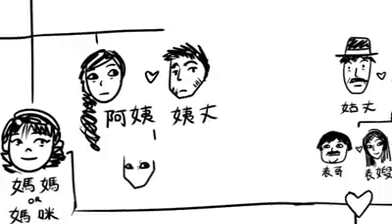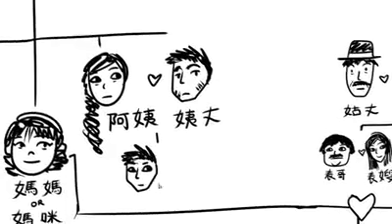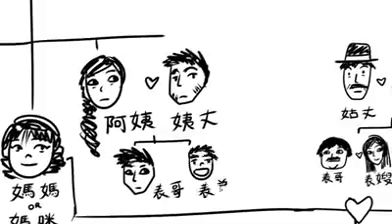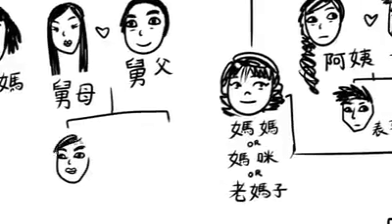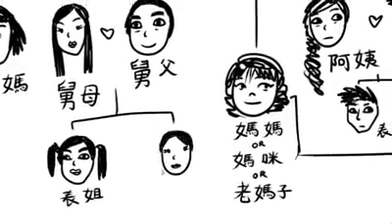Wait, they also have kids, but you're lucky: your cousins on your mom's side are the same as your dad's sister's kids. So your uncle or auntie's son who's older than you is your 表哥. Your uncle or your auntie's son who's younger than you is your 表弟. Oh, and don't forget your free-spirited younger uncle who is also your 舅父. Your uncle or your auntie's daughter who's older than you is your 表姐. And your uncle or your auntie's daughter who's younger than you is your 表妹.